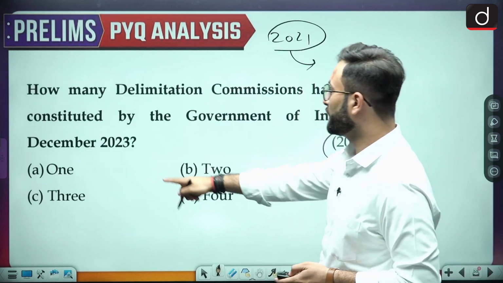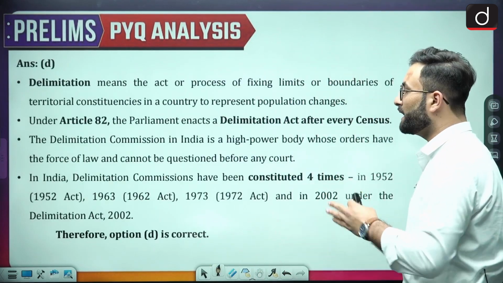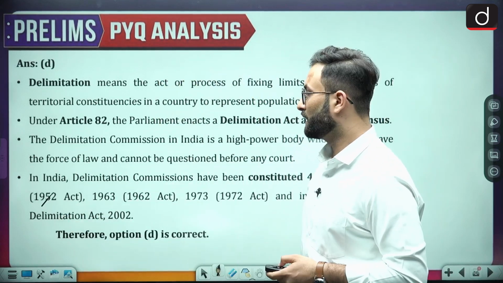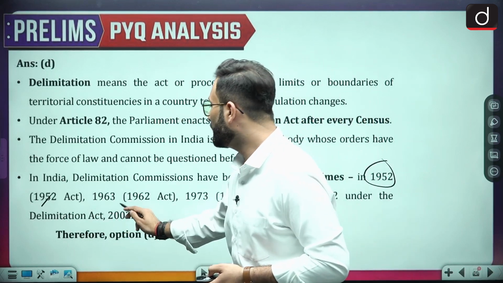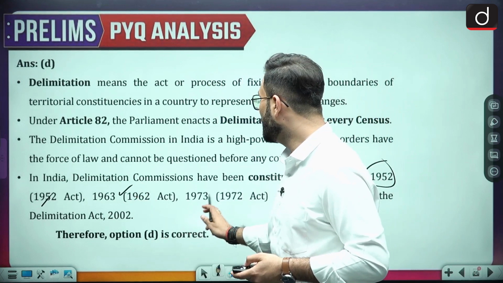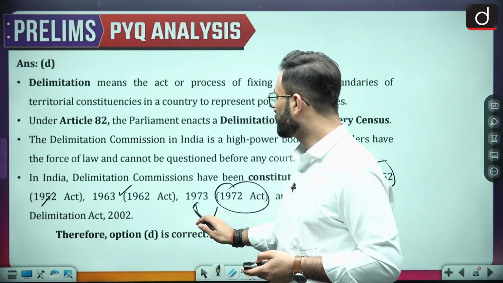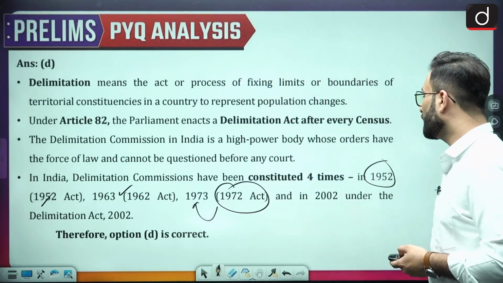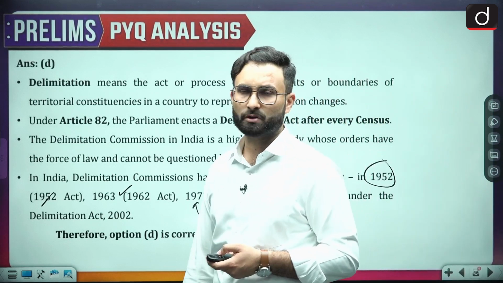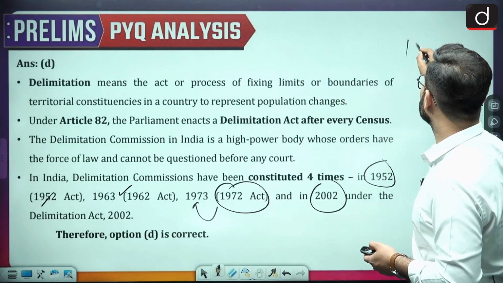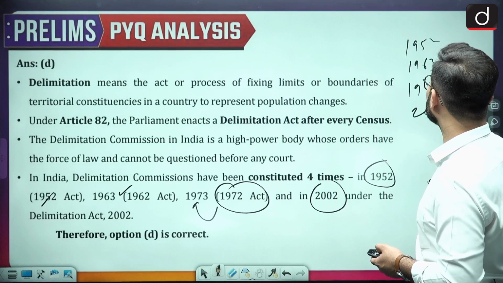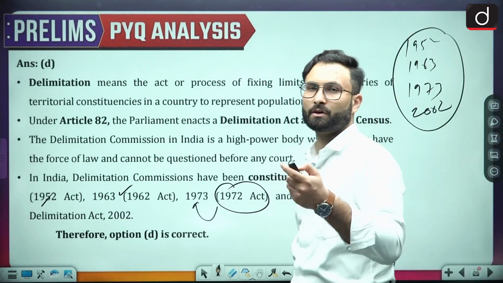So option D is your right answer. Four times it has been made. In 1952 with the Delimitation Commission Act, then in 1962 the act was there, on the basis of which in 1963 they appointed the commission, and then there was the 1972 act, so a commission was appointed in 1973. Then in 2002 the last time the delimitation commission was formed. So you can see 1952, then 1963, 1973 and 2002. These are the four times when we have actually gone for the creation of the delimitation commission.